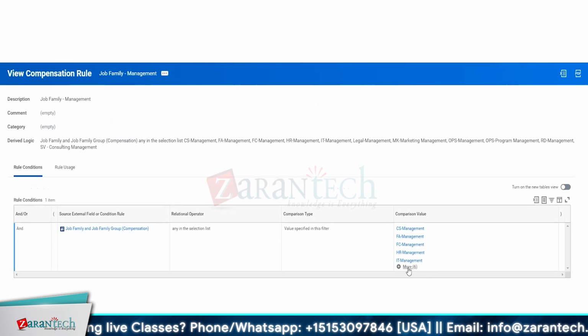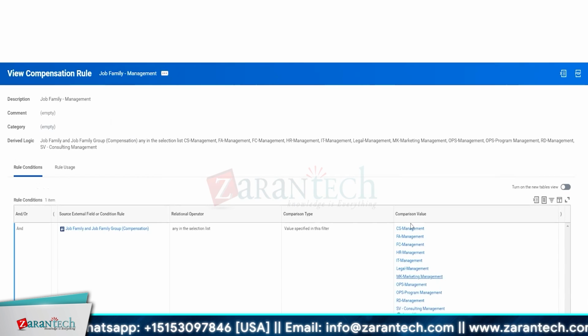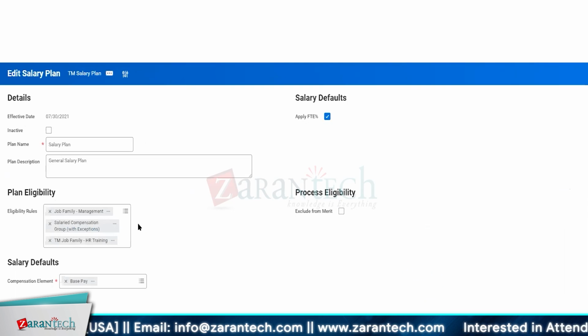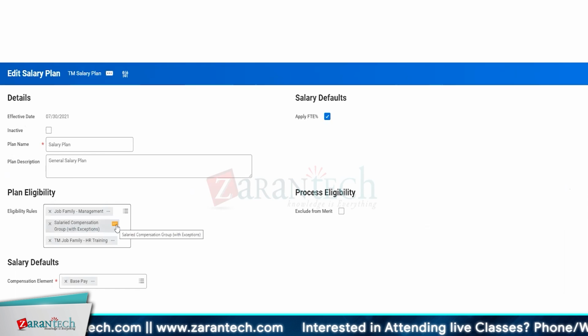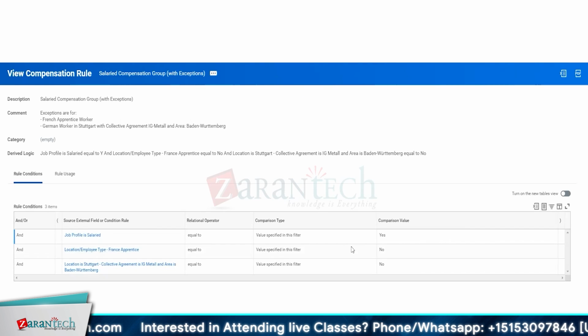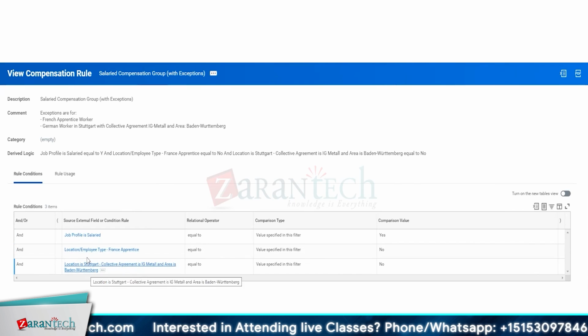Job family and job family group in compensation. These are all the job family groups available for the general salary package: consulting operations, legal, marketing, IT, HR, FC, FA, and CS management. Second condition eligibility rule: job profile is salary, yes. Location or employee type, France apprentice, no. Location is security guard, collective agreement is no. It's not applicable to these two types of employees.